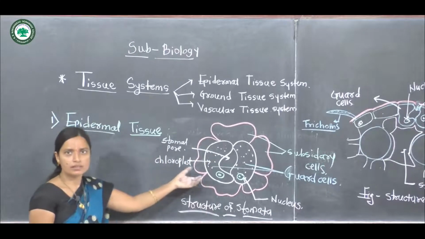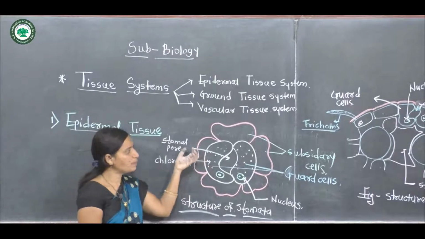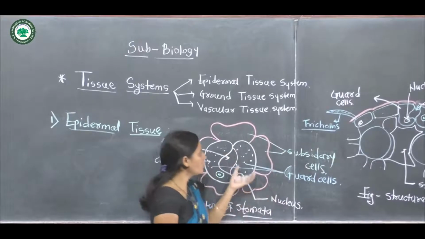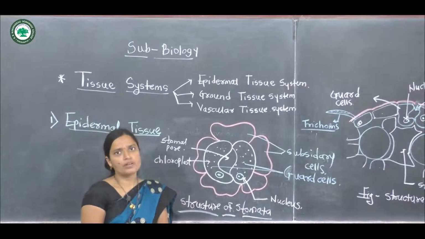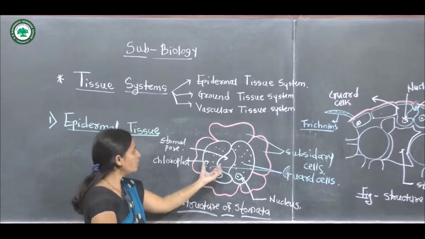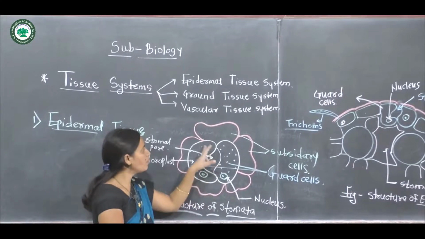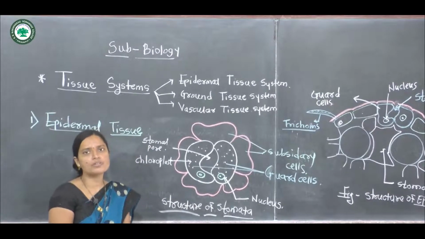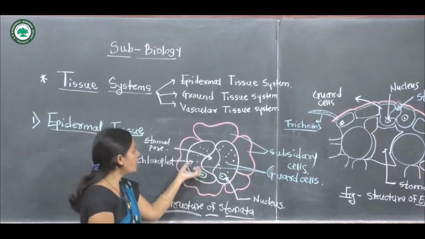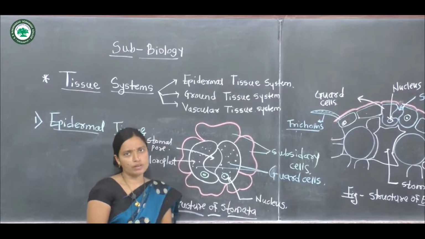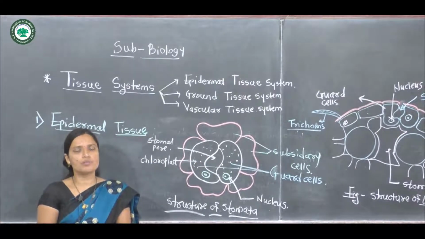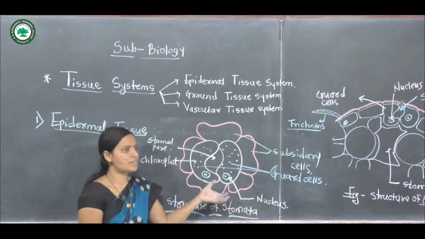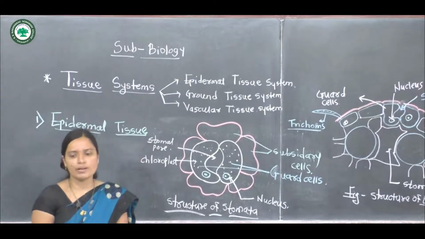In this epidermis, a small interruption takes place. It is called the stomata. The stomata is a small pore, having two guard cells, and the cells covering these two guard cells are called surrounding cells, or subsidiary cells. The most important functions of the stomata are transpiration, and also gaseous exchange takes place through these stomatal pores.